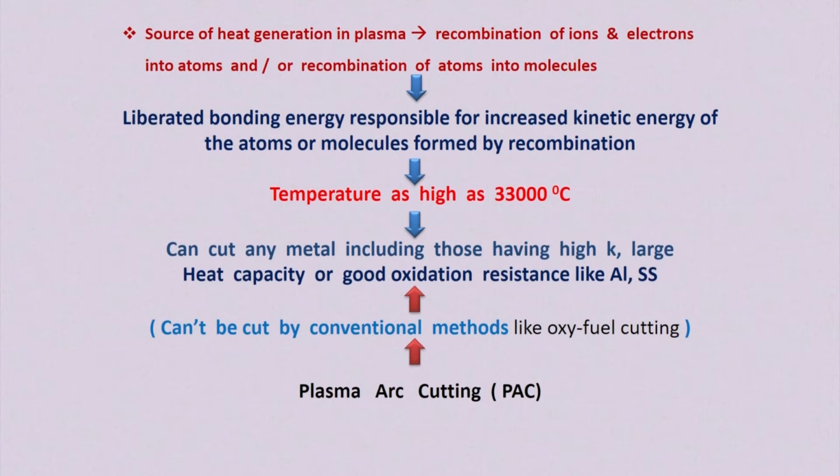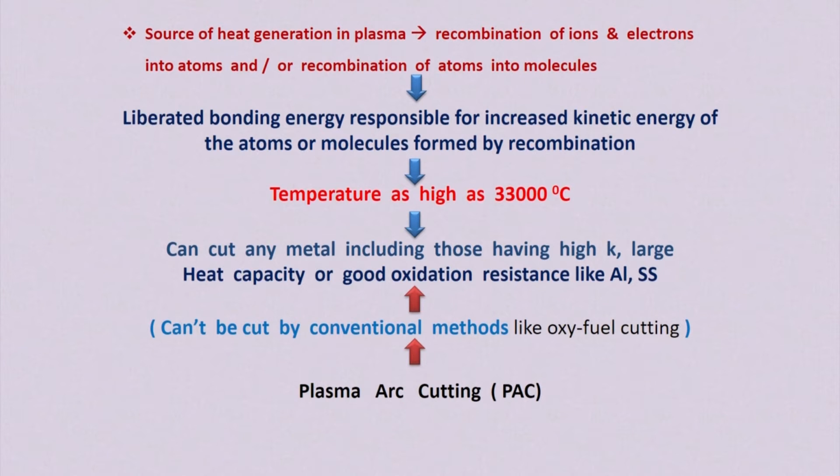It can cut any kind of material, including those having high thermal conductivity, high heat capacity and good oxidation resistance. This much temperature is helpful for cutting such materials, like aluminum, copper and stainless steel. So these kinds of materials with higher thickness can be cut by the plasma arc cutting process, which is not possible by conventional oxy-fuel cutting.